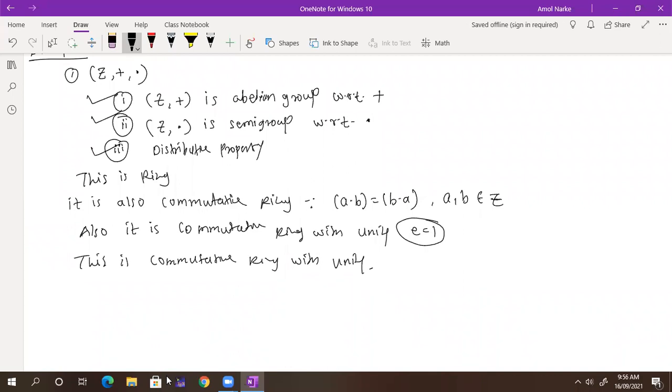It is commutativity also, ring condition also, and unity condition. These three conditions are the basic definition of ring. Just see the definition of ring.